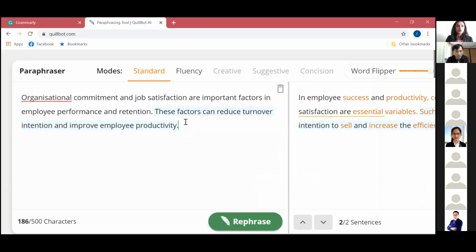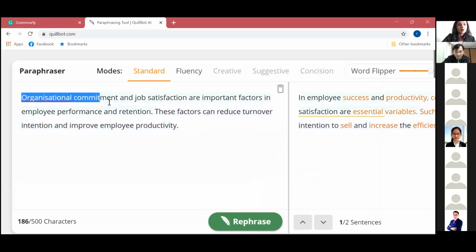It's a paraphrasing tool, philbot.com. There are many such software online. So let's say I wrote here, "Organizational commitment and job satisfaction are important factors in retention and performance. They can reduce turnover intention and improve productivity."